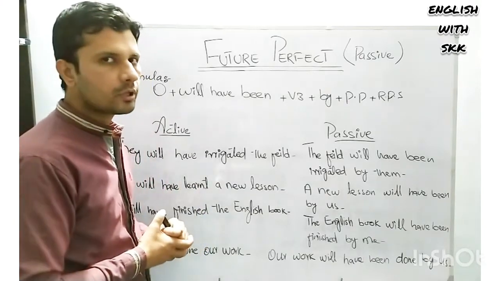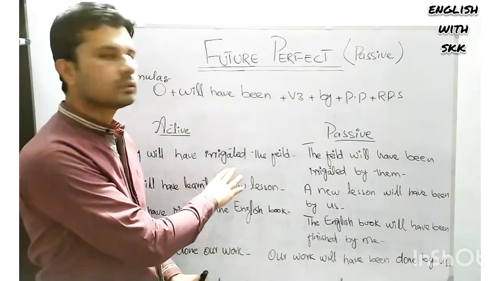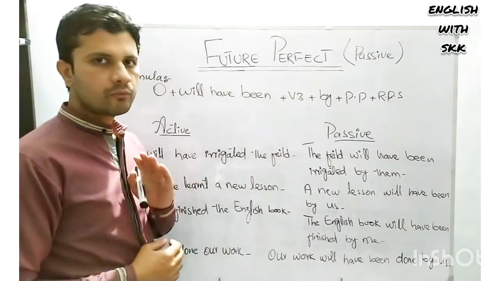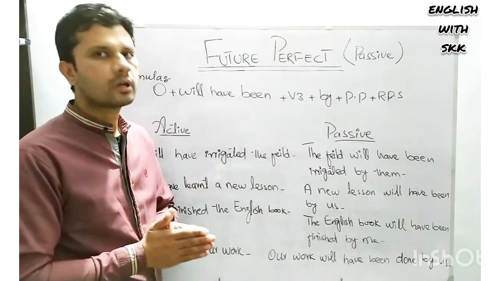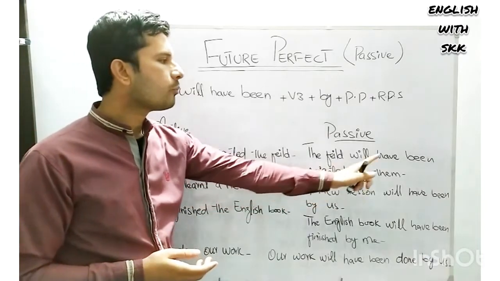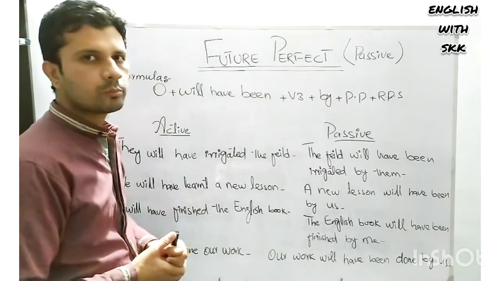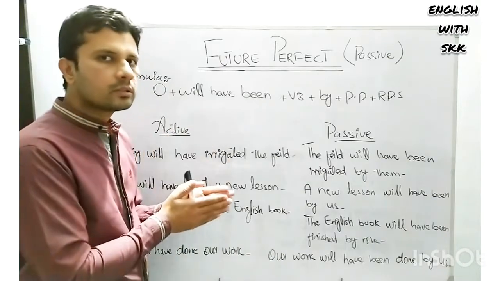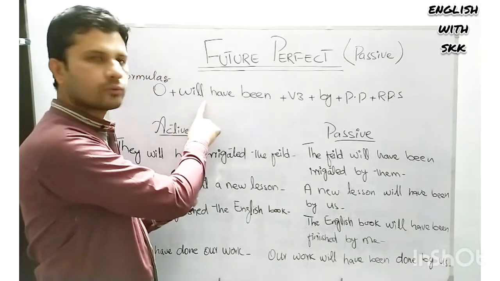Let's start example number 1. They will have irrigated the field. This is an active sentence. We will convert it into passive. The field will have been irrigated by them. If we want to make the sentence negative, we will use not after will.